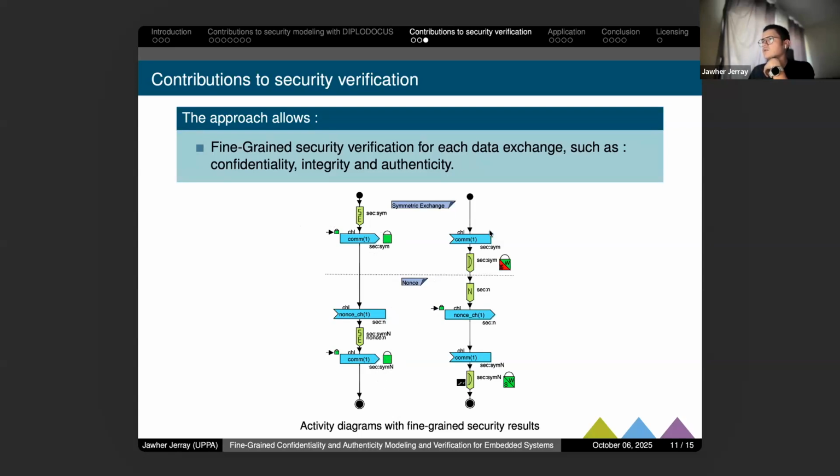For the receiving of the first message, we confirm integrity, but we do not confirm authenticity. However, for the second receive, we confirm both authenticity and integrity.